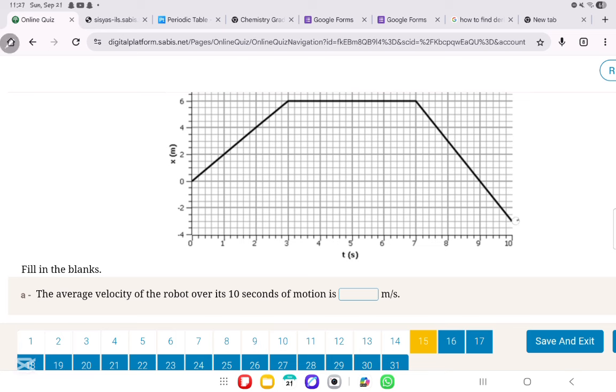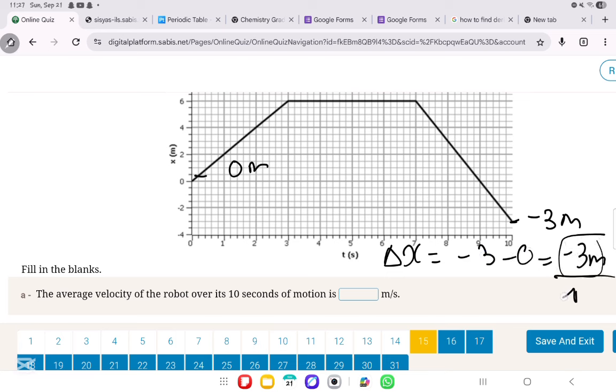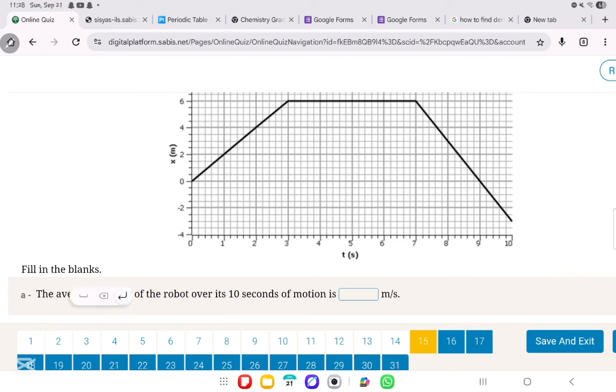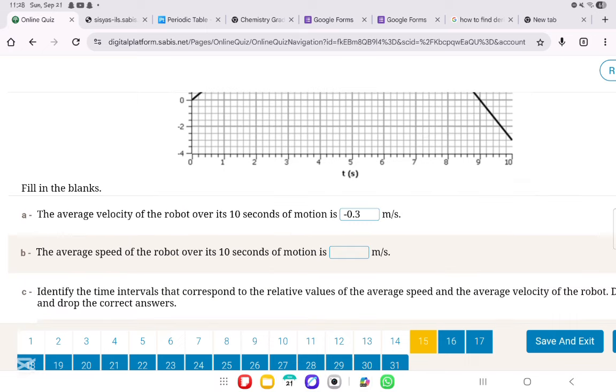So he moved to where? He moved to minus 3. This is minus 3 meters. And then he started where? He started at 0 meters. So what's the displacement? Displacement is x final minus x initial, so minus 3 minus 0, which is minus 3 meters. Over the total time, which is 10, so you will get the average velocity to be minus 0.3 meters per second. Now, part B, the average speed of the robot over its 10 seconds.